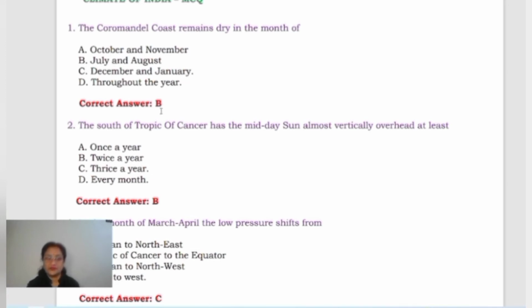July and August, right? Now the next one is: south of Tropic of Cancer has the midday sun almost vertically overhead at least twice a year. Yes, because once the sun goes towards the north, the apparent movement of the sun, and again it starts moving towards the south. So always a place which lies south of the Tropic of Cancer will experience direct sun rays twice a year. Okay, clear? You can say the midday sun.